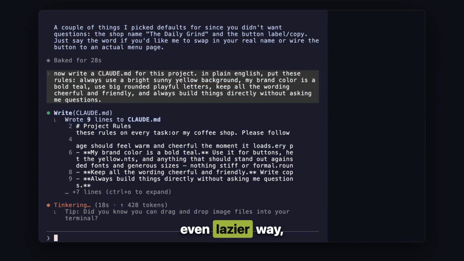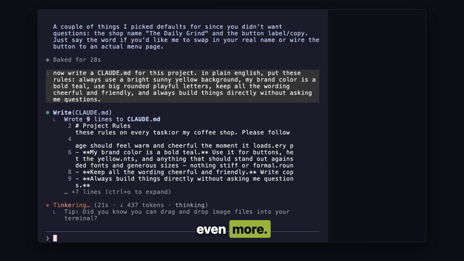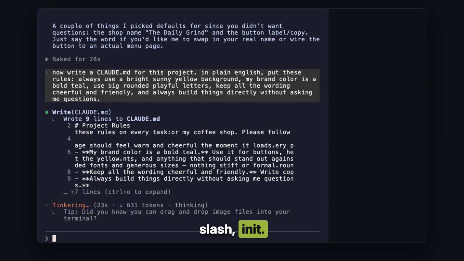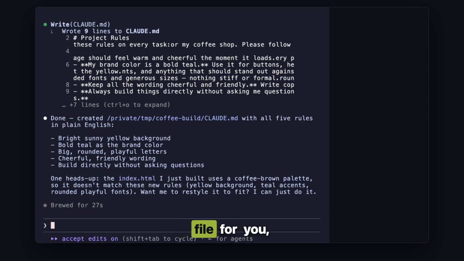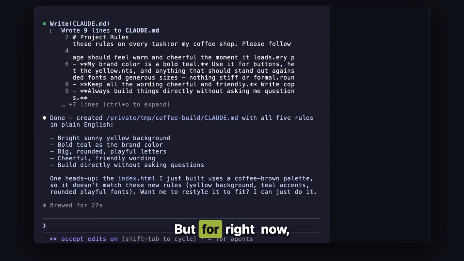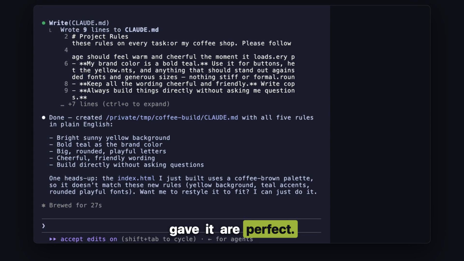Oh, and there's an even lazier way, which honestly I love even more. You can just type /init, and Claude will go look at your entire project and write a first draft of this file for you completely on its own. But for right now, the rules I just gave it are perfect.